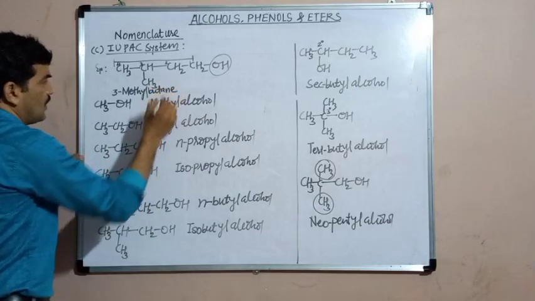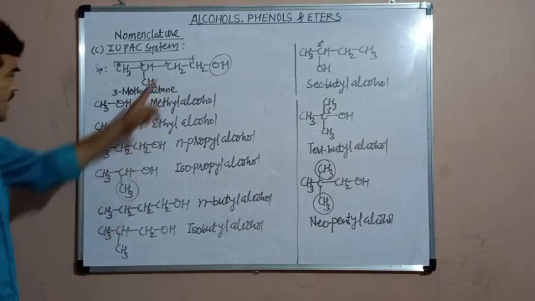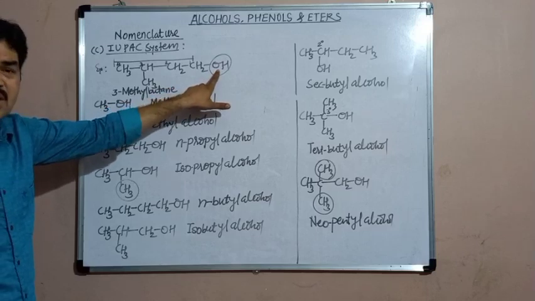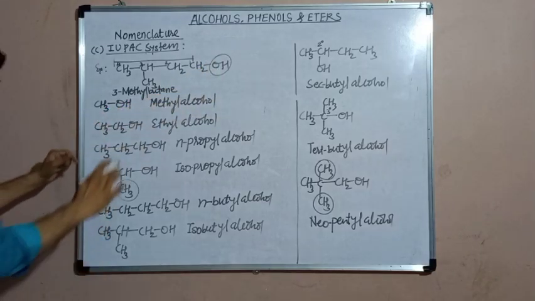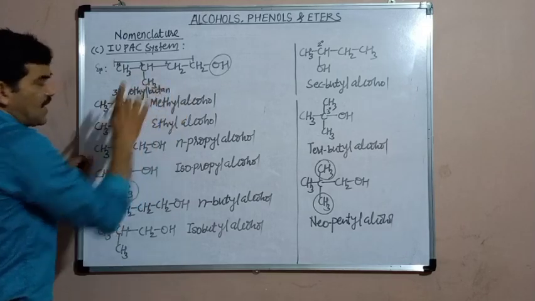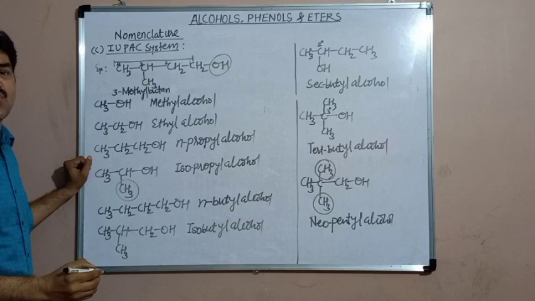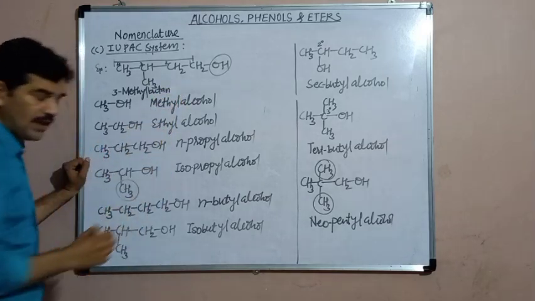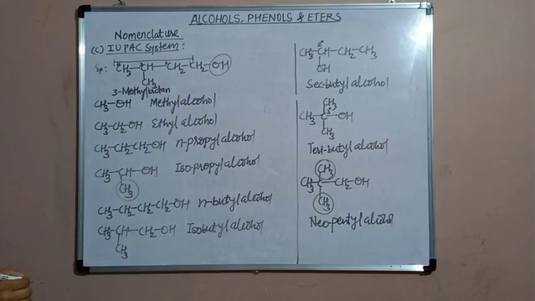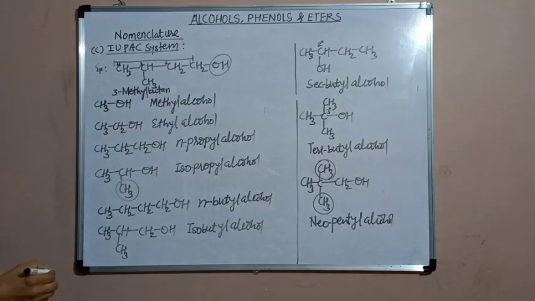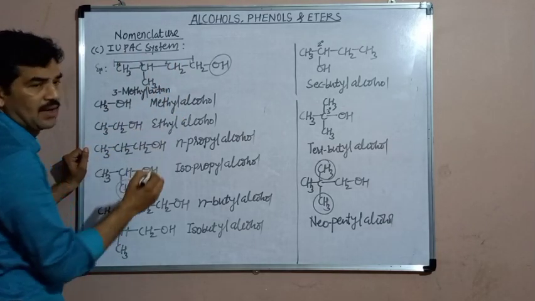Butane. But here, in case of monohydric alcohols, that is, the alcohol containing a single OH, the ending E from the name of the parent alkane is replaced by another suffix, OL. The ending E is replaced by OL.